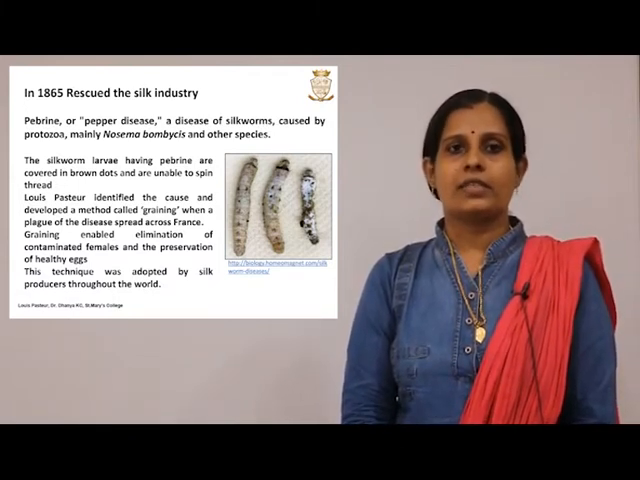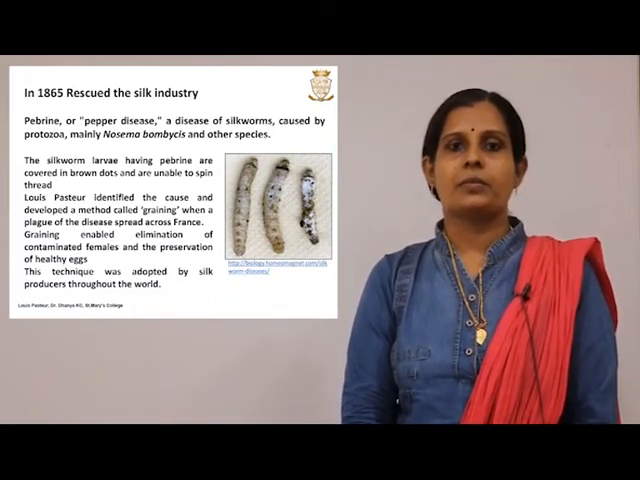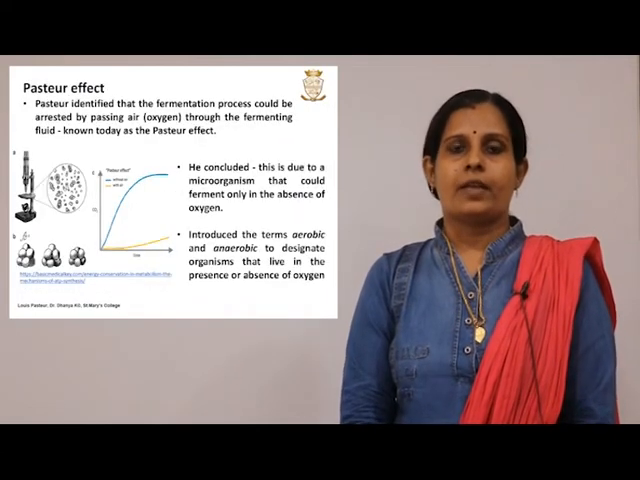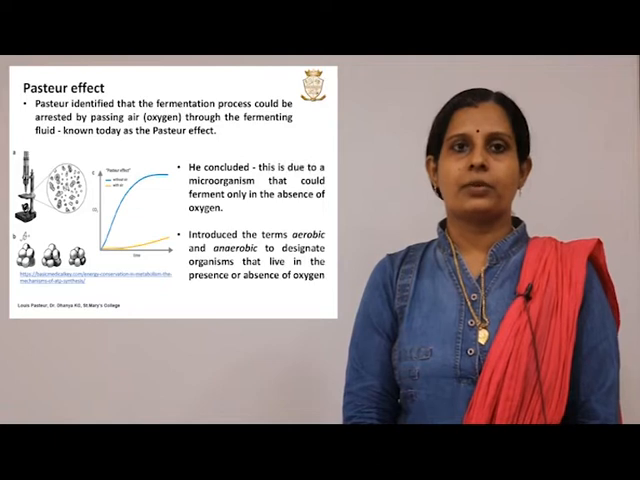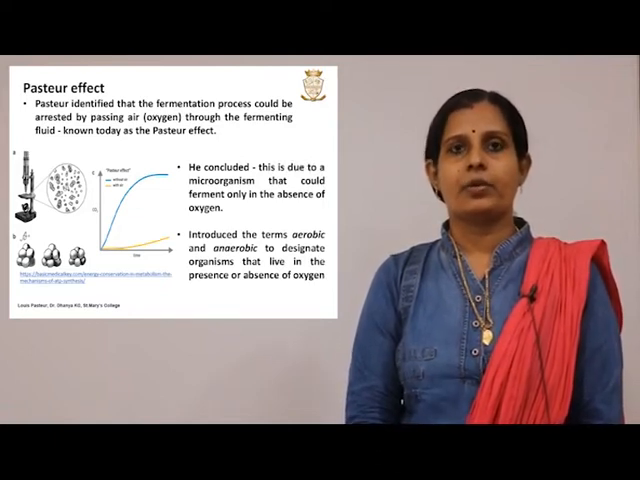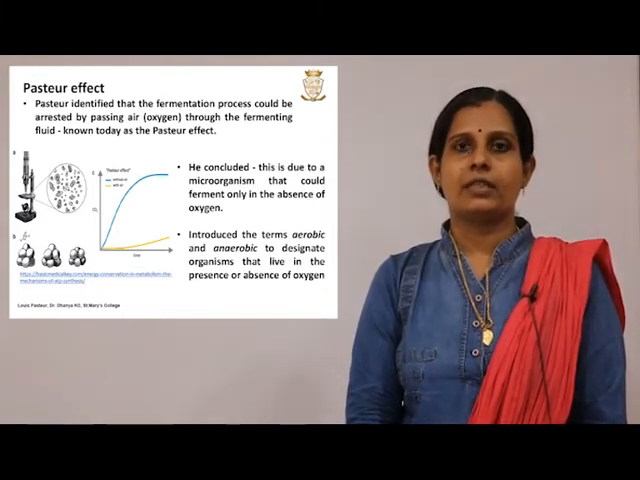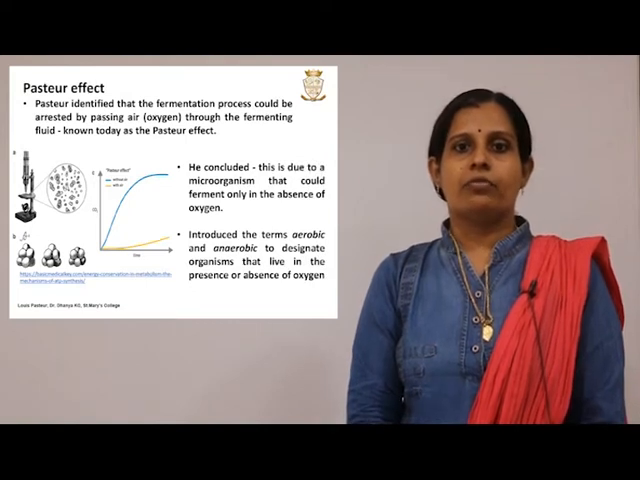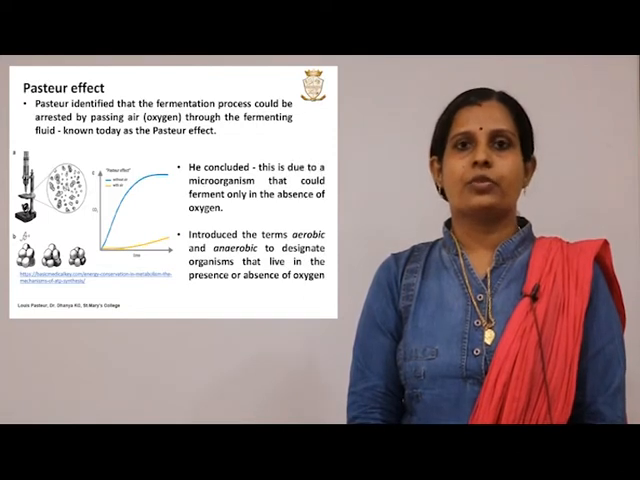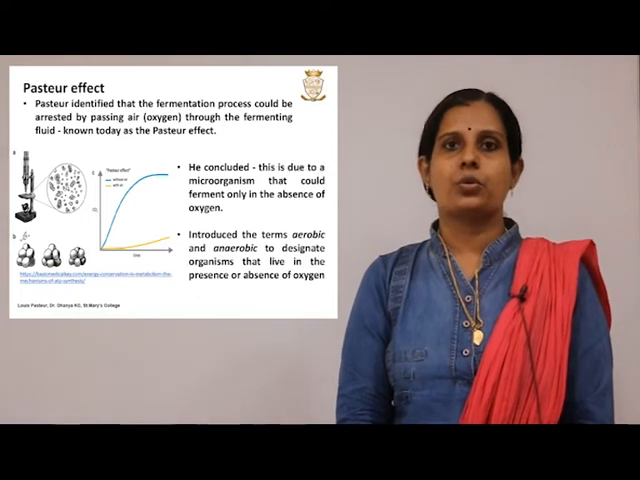In 1865, Pasteur rescued the silk industry. During that time, there was a disease known as pebrine or pepper disease. This is a disease of silkworms caused by a protozoal parasite known as Nosema bombyces. The silkworm larvae having this particular disease were observed to be covered in brown dots, and they were unable to spin silk thread. Pasteur identified the cause and developed a method known as graining, through which the elimination of contaminated females were possible for the preservation of healthy eggs, and this technique was adopted by silk producers throughout the world.